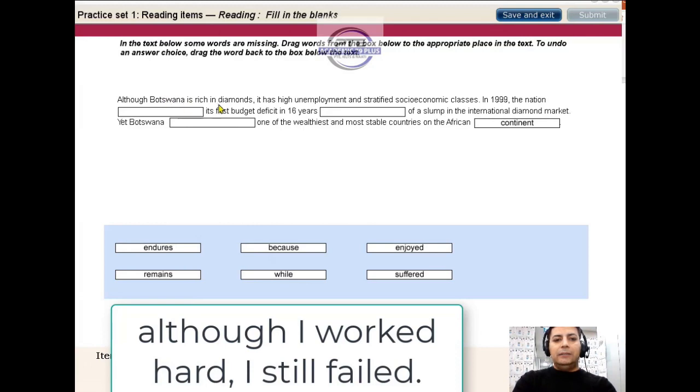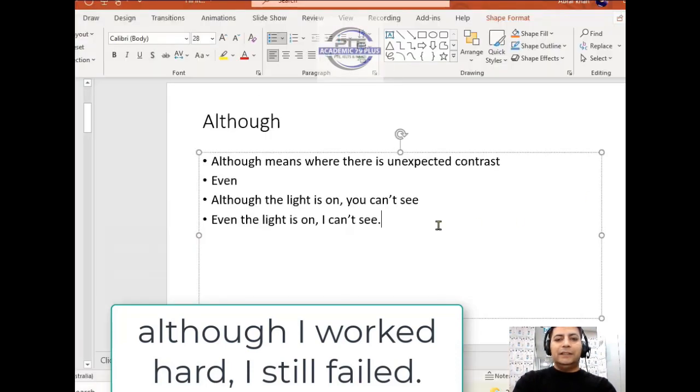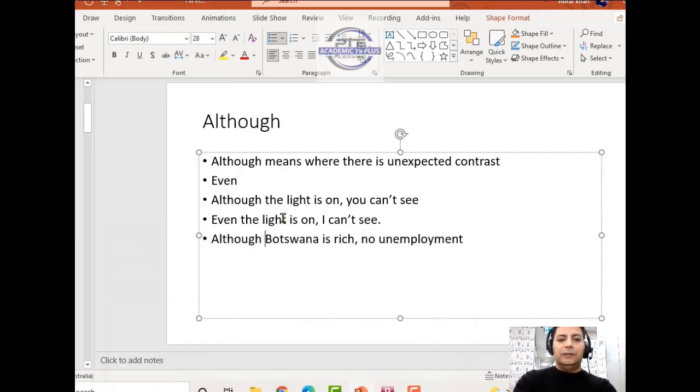So what is happening here? It says although Botswana is rich in diamonds. So if some country is rich, Botswana is rich, what do you expect? Happy people, no unemployment, right? But if you put although there, what does it mean? Something unexpected is happening. So although Botswana is rich, there is high unemployment.